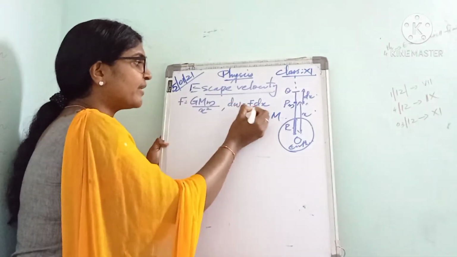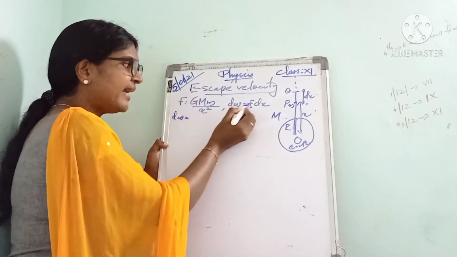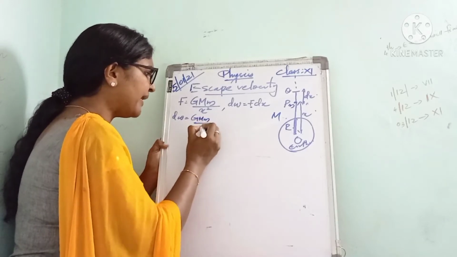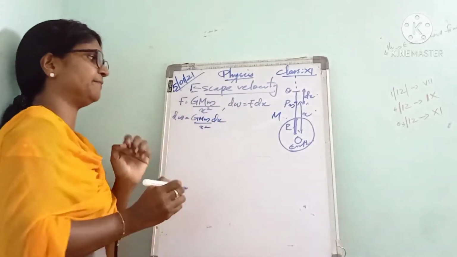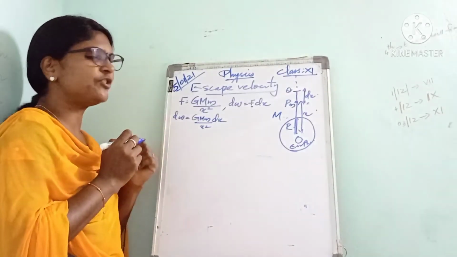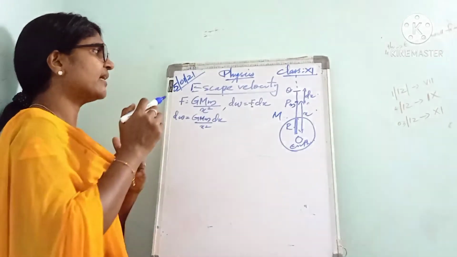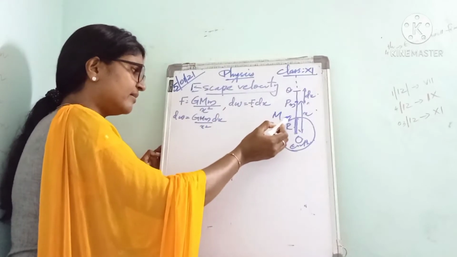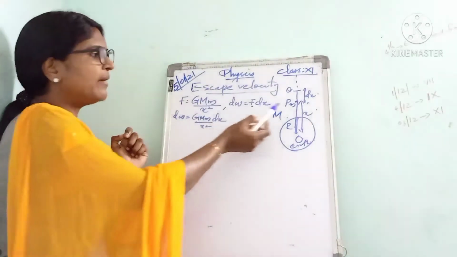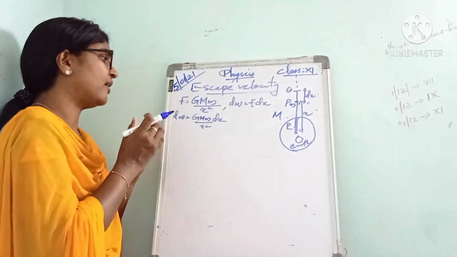Then we can substitute for F. What is F actually? G M m by x squared. So instead of F we can write dW equals G M m divided by x squared into dx. This is the small work done to displace the object from P to the point Q.